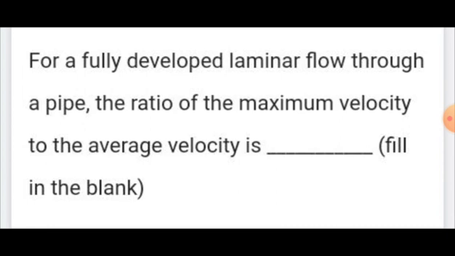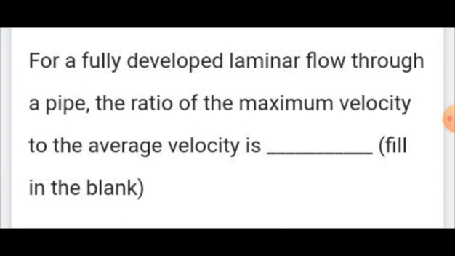Similarly, going in the radial direction it will be increasing, and at the center of the pipe there will be a maximum velocity. That center portion is known as fully developed.